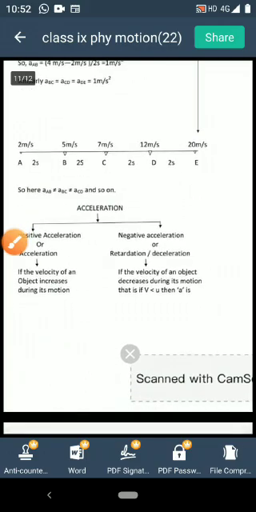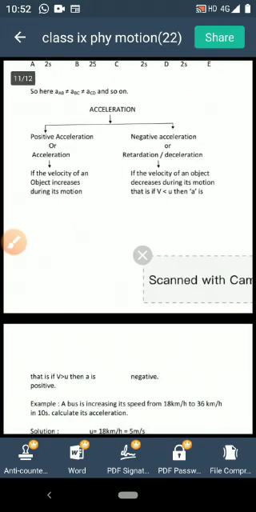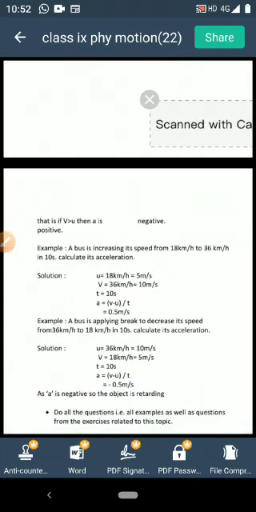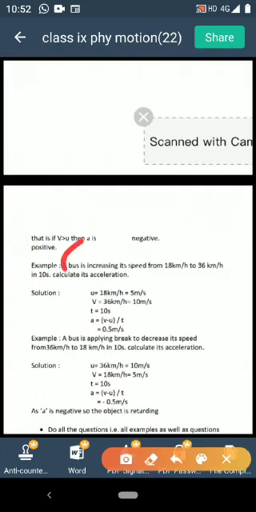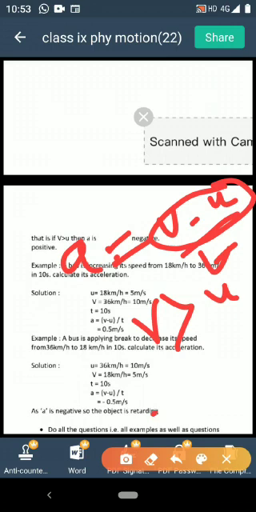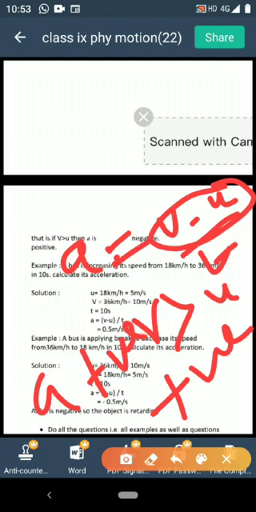Acceleration can even be of two different types. Positive acceleration and negative acceleration. What is positive acceleration? If the velocity of an object is increasing during its motion, like we have already learned, a is equal to (v minus u) by t. If v is greater than u, that means object is moving with increasing velocity. Initial velocity is less, final velocity is more. This v minus u will be a positive quantity. If it is positive, then a will be positive. So, under that situation we can say the acceleration is positive.